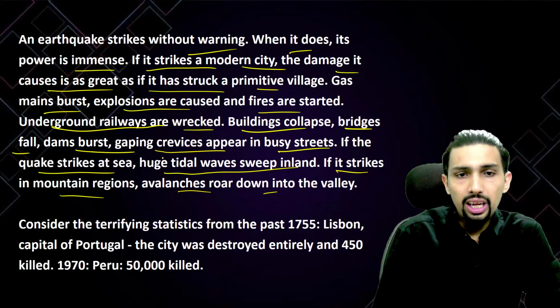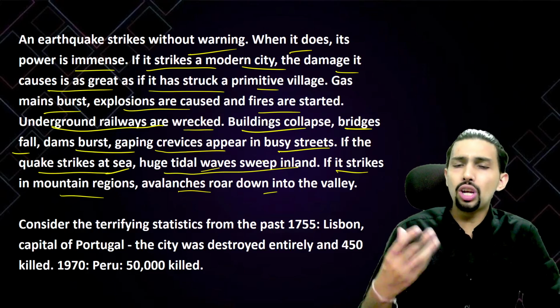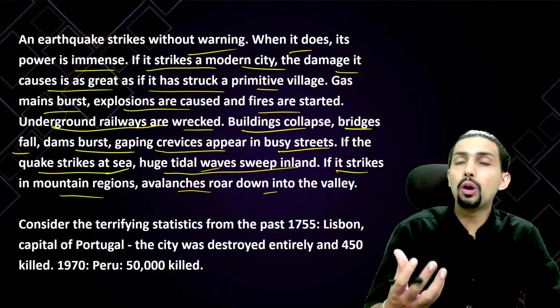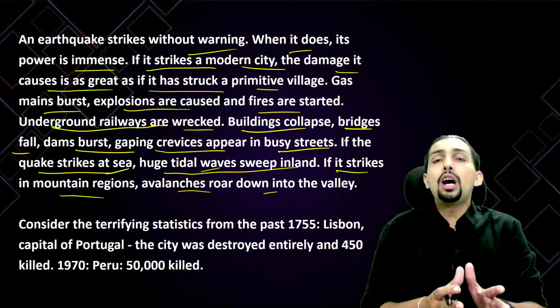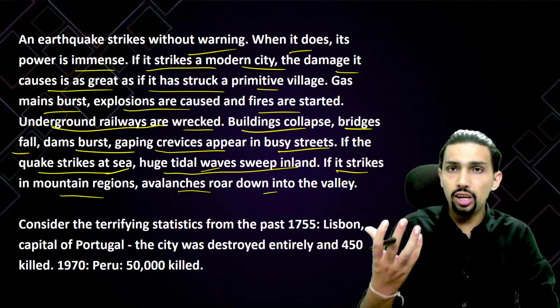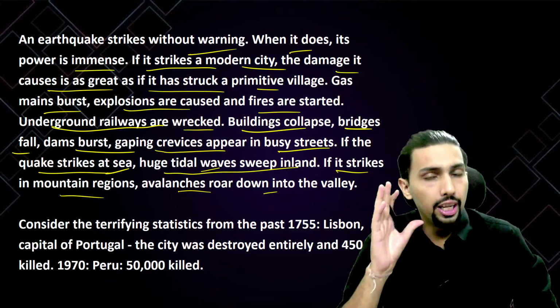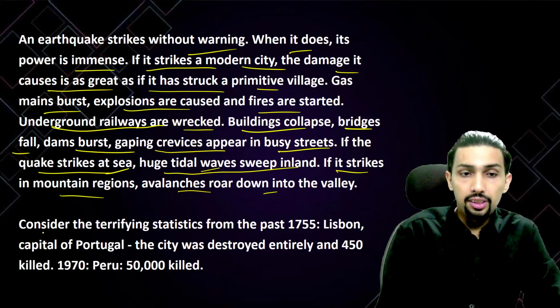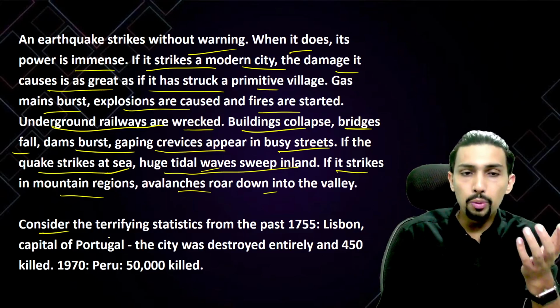And then when talking about tidal waves and avalanches, they shifted towards talking about the destruction caused by earthquake in particular, in a specific sense. They have also talked about some examples.